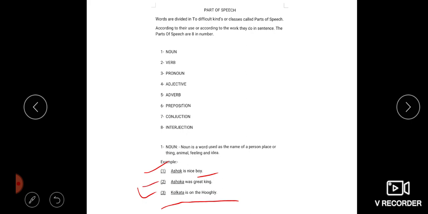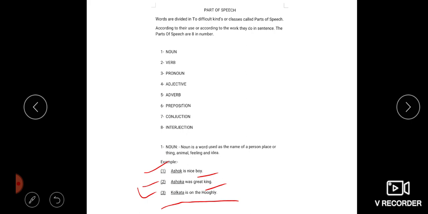Next, Ashoka was a great king. You can see here that Ashoka is a name, so that is a noun. I have used king, which represents a common noun.